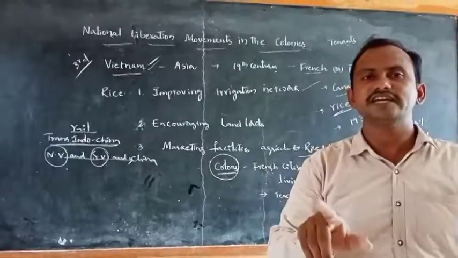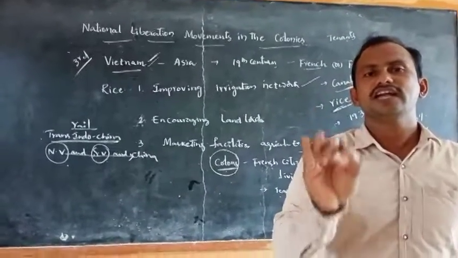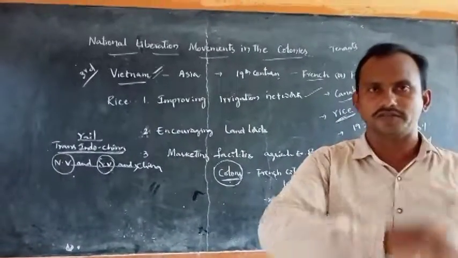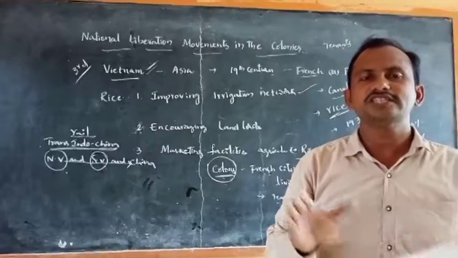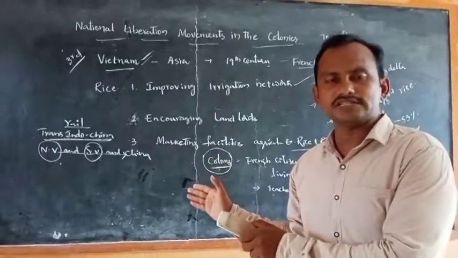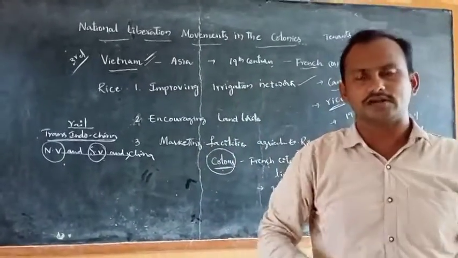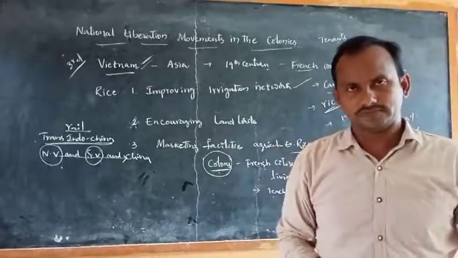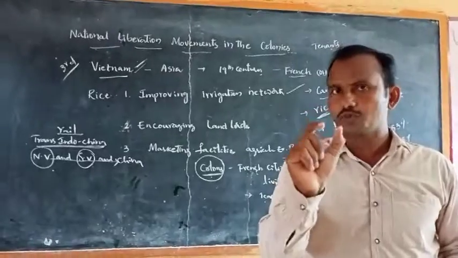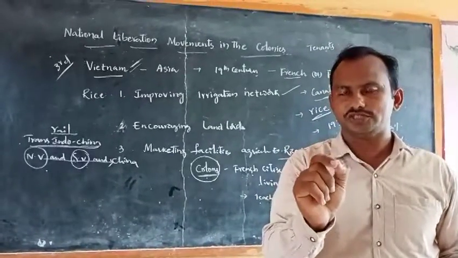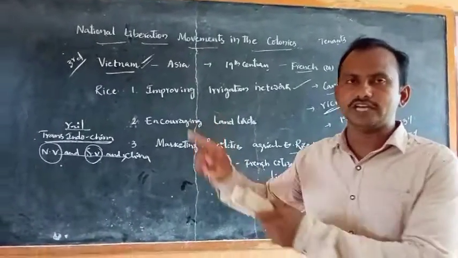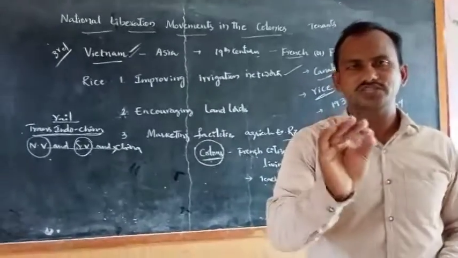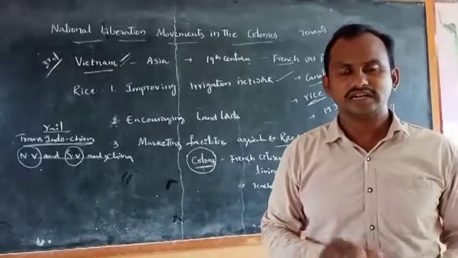Then the French government decided to provide education at the primary level in the Vietnamese language. It means education is allowed for the Vietnamese at the primary level in the Vietnamese language, but all the higher education is in the French language. Whatever textbooks were prepared by the French to provide education for the Vietnamese glorified the French rule and justified the French rule. Let us listen.